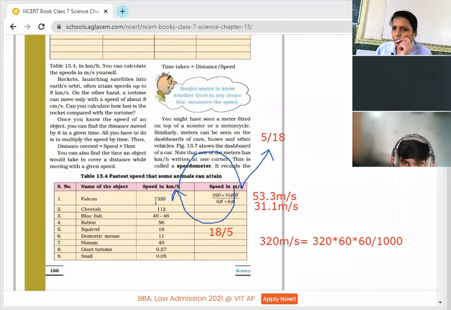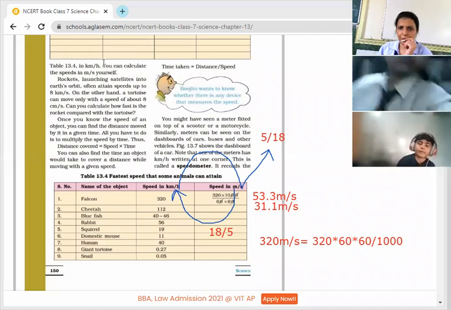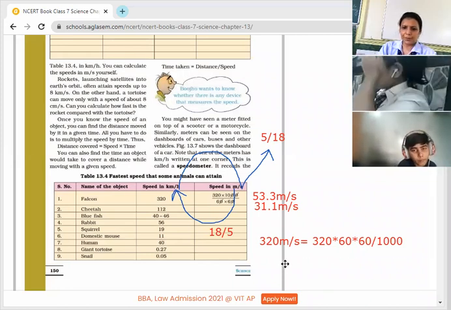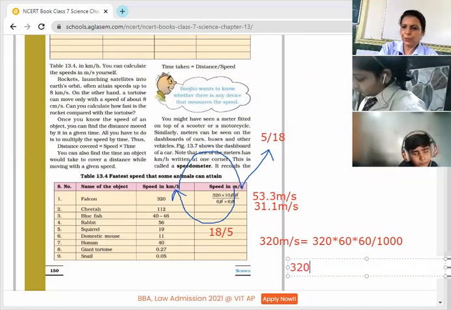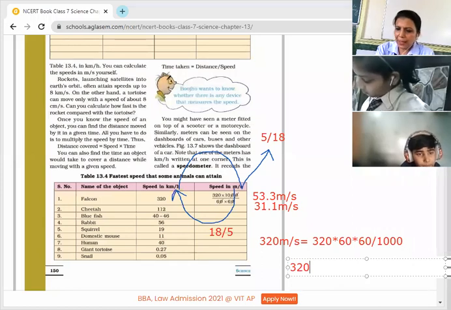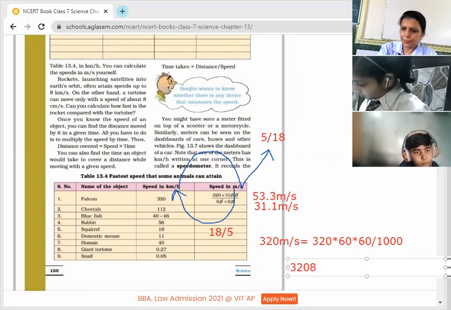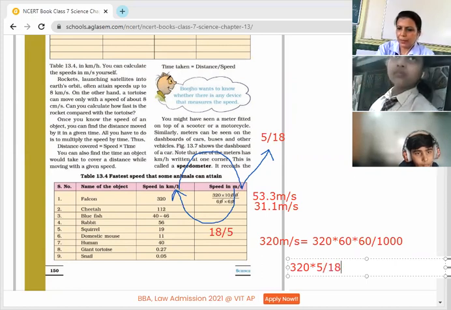Do and try. Go for the first one, 320. Let's do it. 320 multiply by 5 and divide by 18. Now give me the answer.